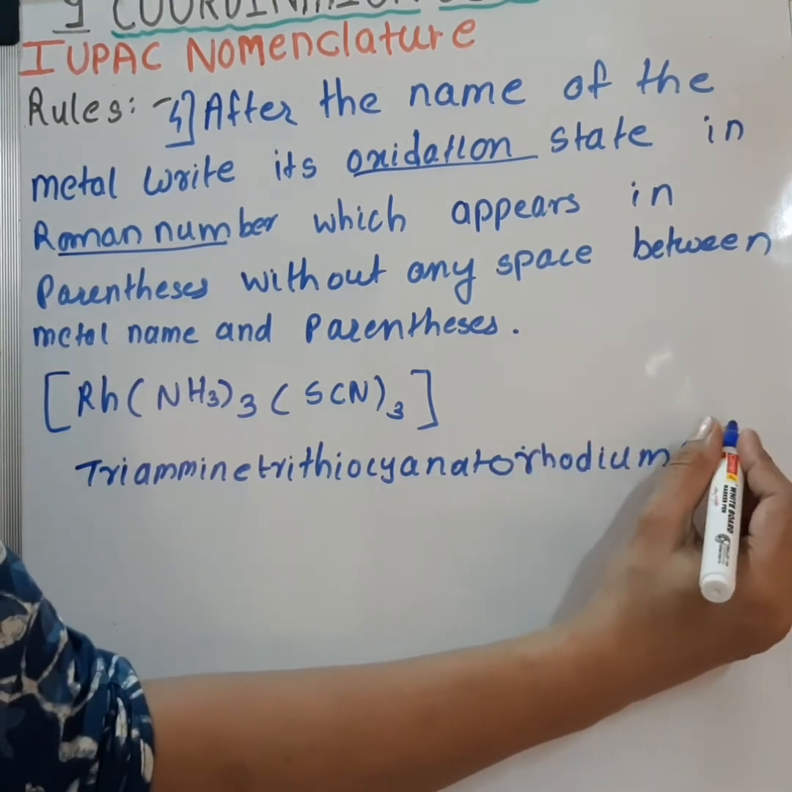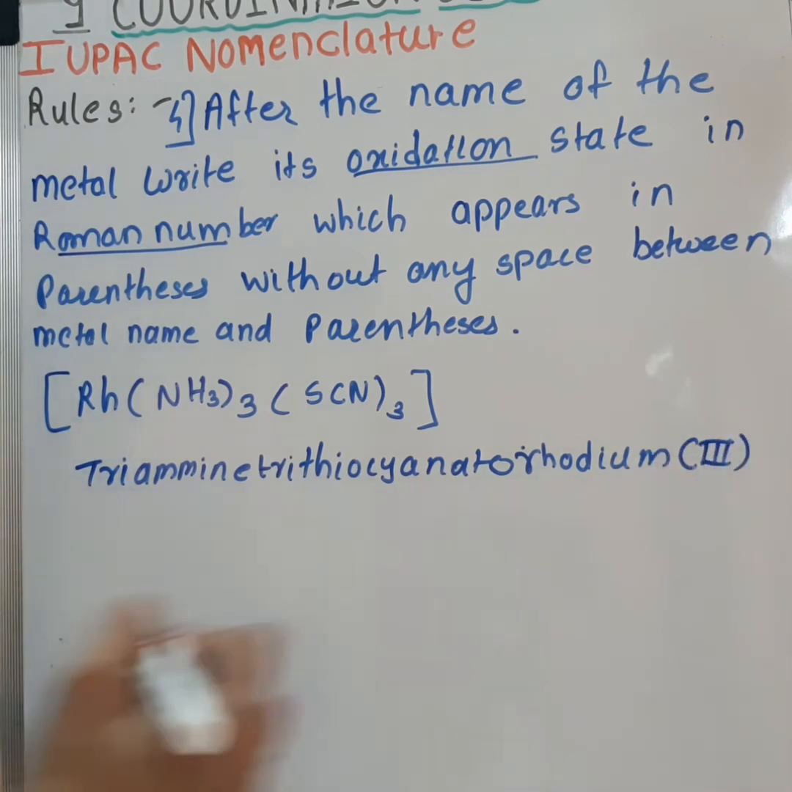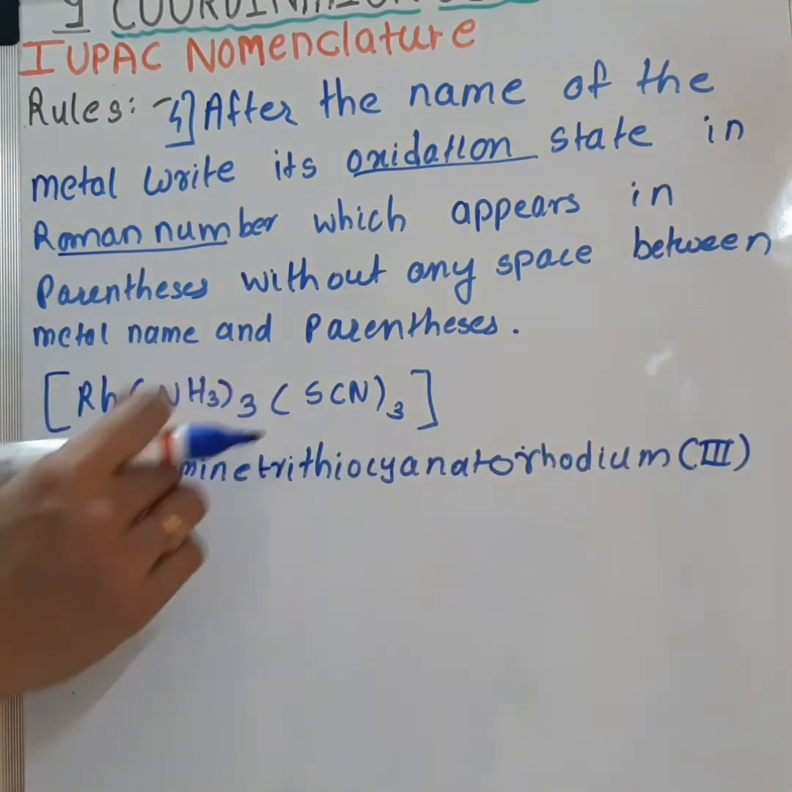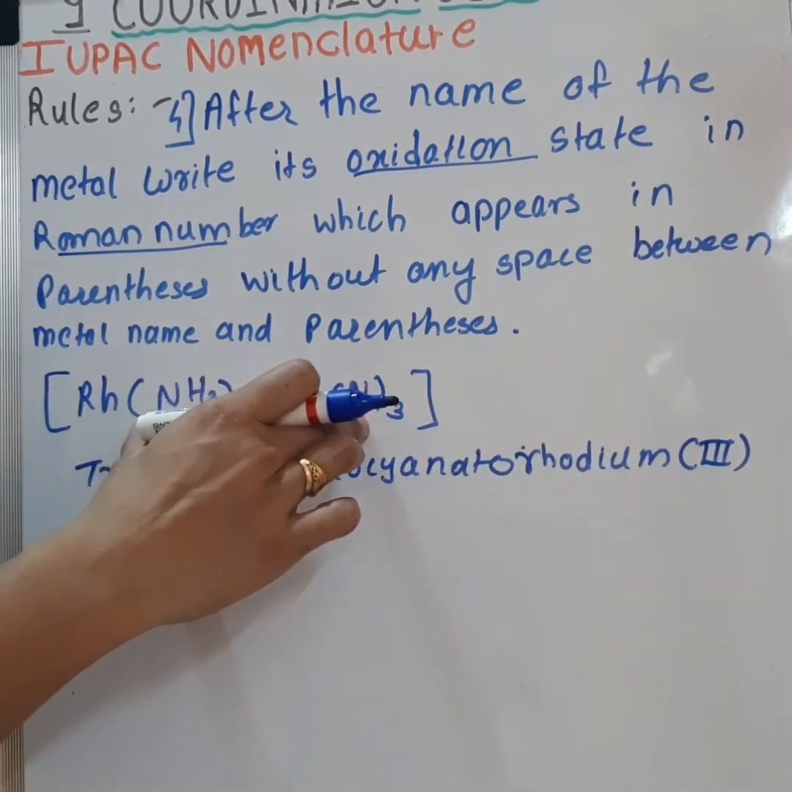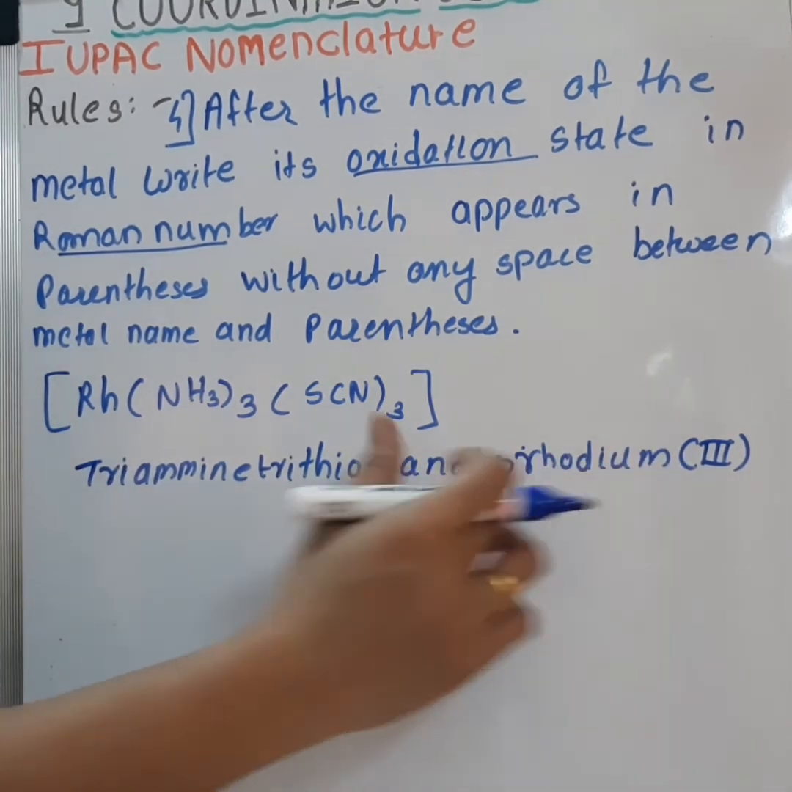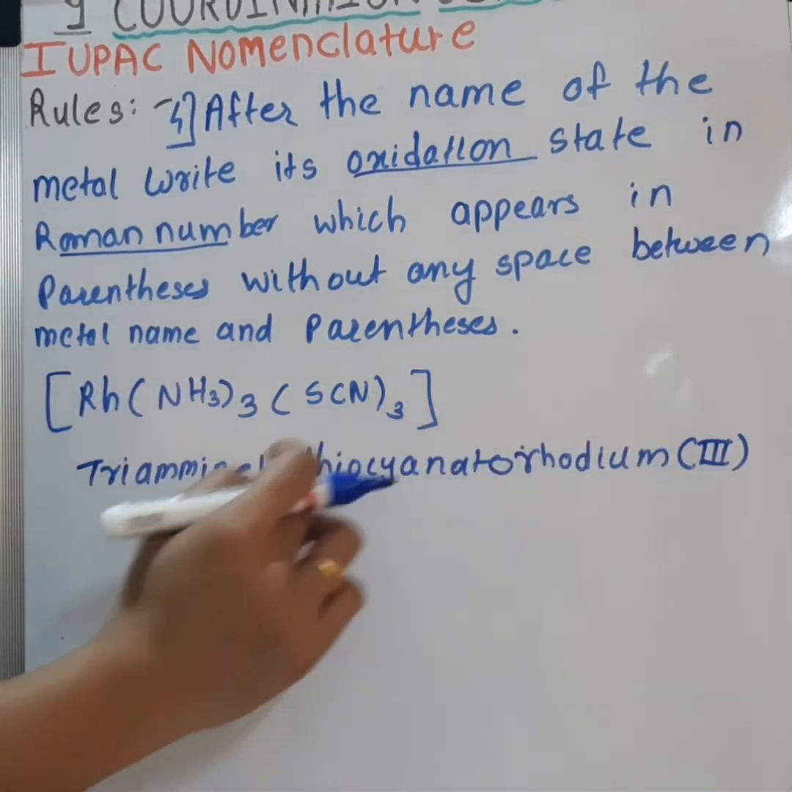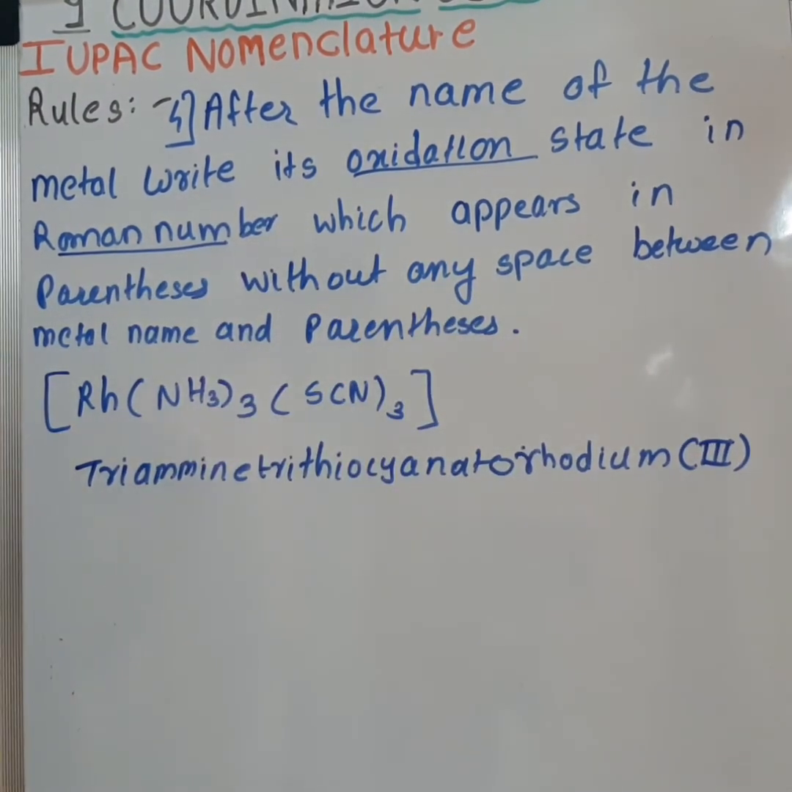And the oxidation state of rhodium, that is 3 in Roman numerals, without any space. So the name of the compound or the coordination sphere will be one word. There will be no space between the metal, the different ligands, and the oxidation state. So let's see the next rule.